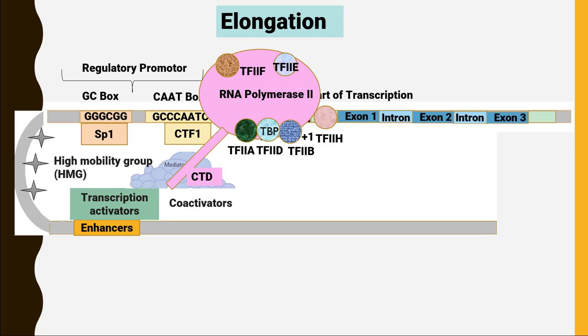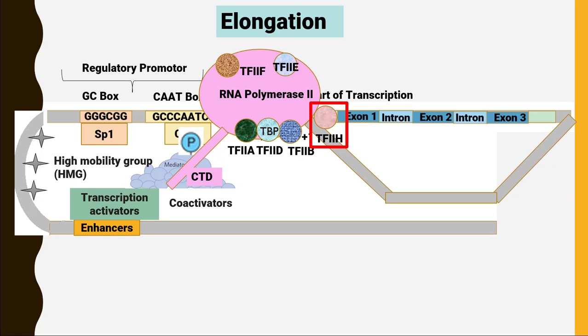In the elongation stage, TF2H is going to perform its function. TF2H has two different functions here. The first is helicase activity, which opens up the DNA double helix like this. The second function of TF2H is kinase activity, which phosphorylates the serine amino acid at position 5 on the CTD domain of RNA polymerase II.